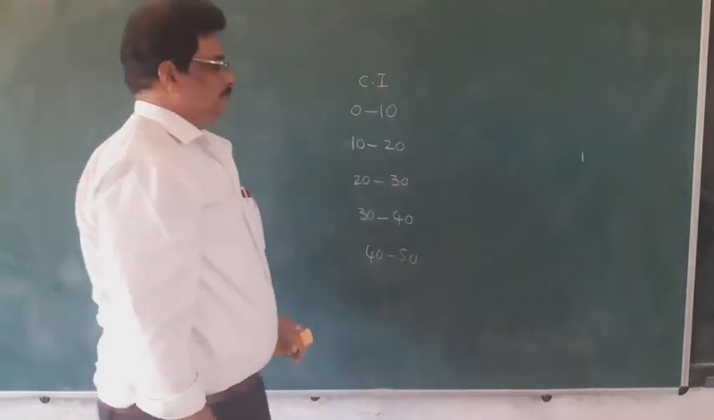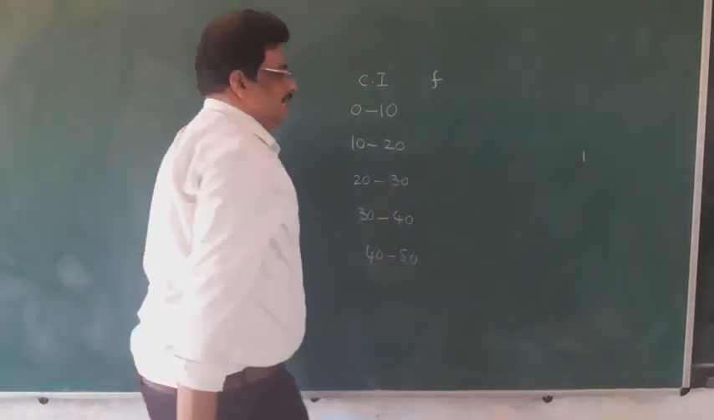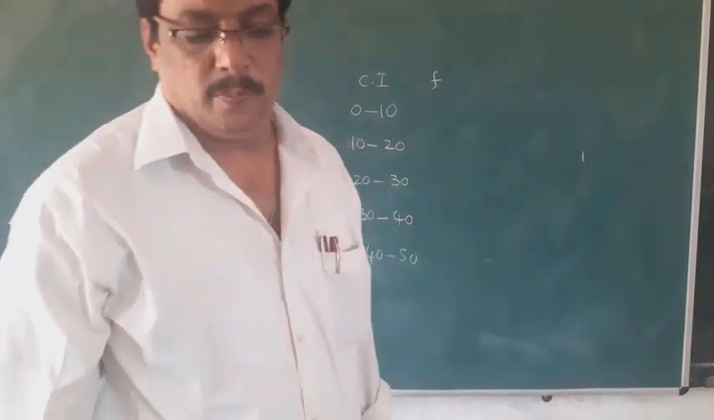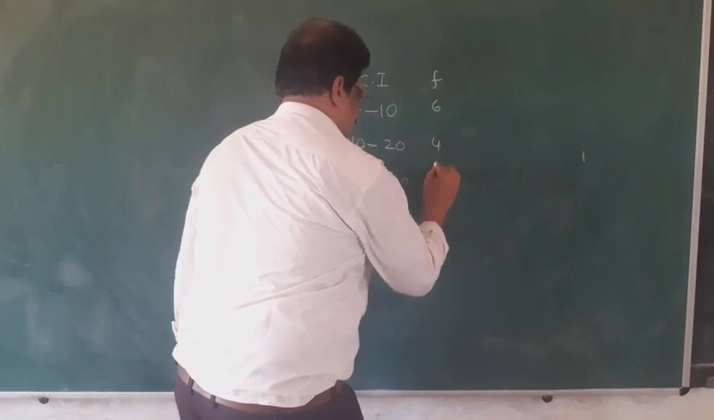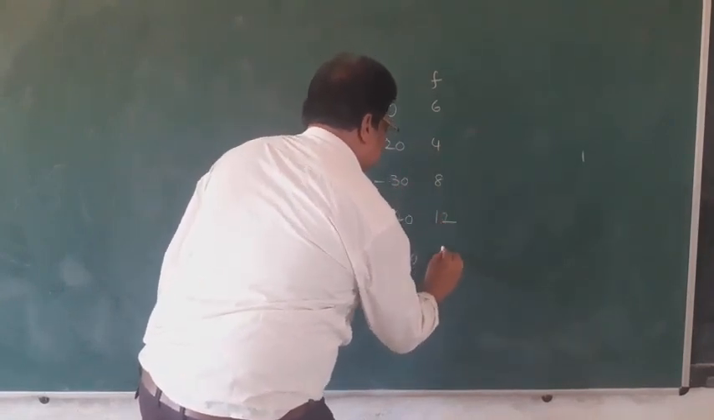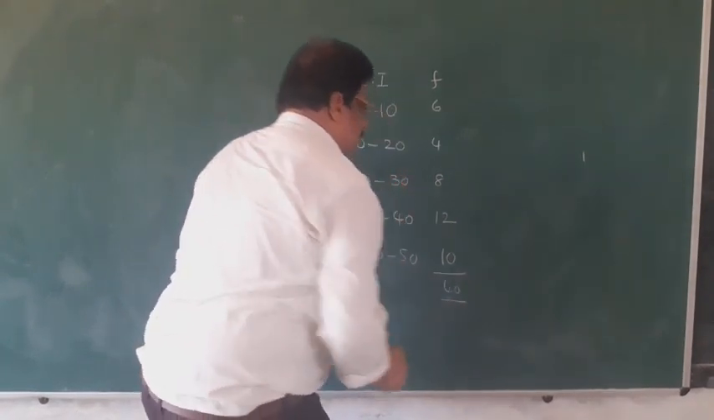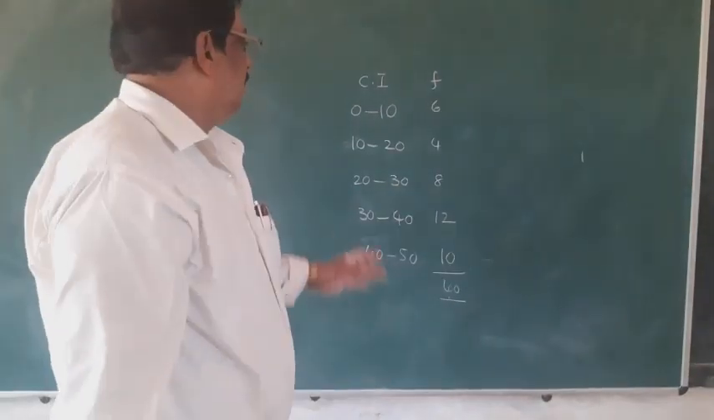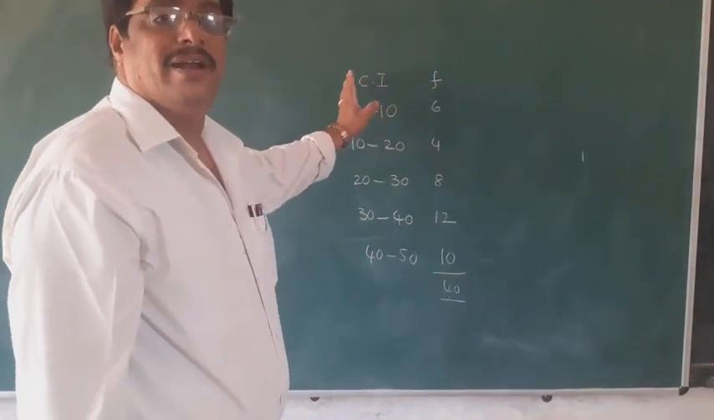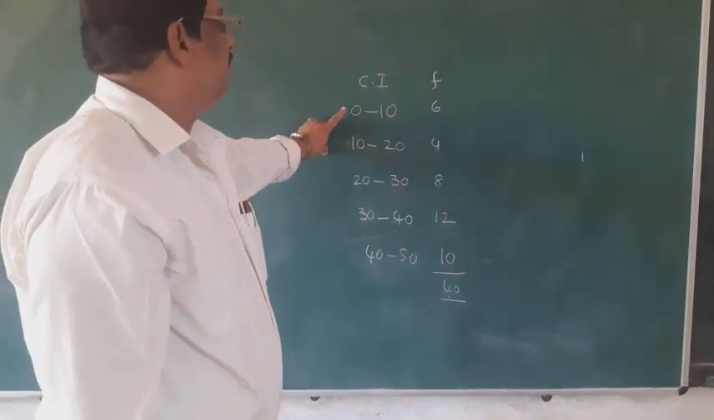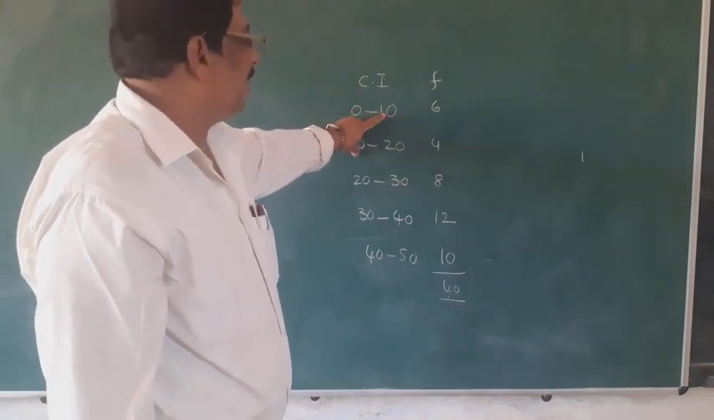For example, the number of students in each group is like this: 6, 4, 8, 12, 10. There are 40 students in a class, and the marks in the first term are like this. Each class interval means the data is divided into subgroups. Each group is called a class interval. This is the lower limit and this is the upper limit.